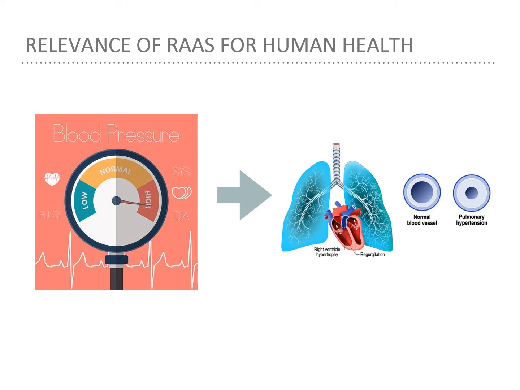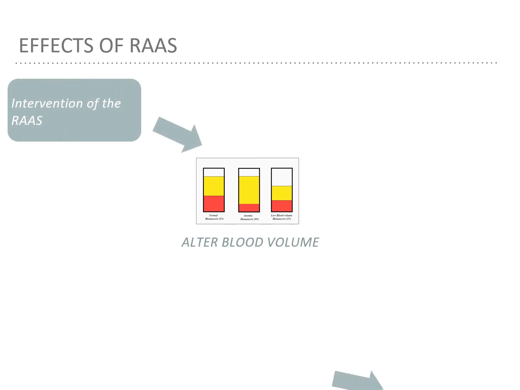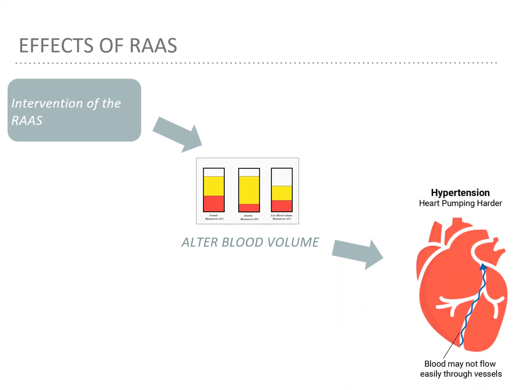RAAS provides a large amount of significance and relevance regarding human health. The molecules involved in the system are not only responsible for the control of blood pressure, but also relate directly to arterial hypertension, leading to the requirement of pharmacological interventions. Despite acting to manage blood volume on a long-term basis, the RAAS can alter blood volume chronically and can be activated improperly in various conditions, leading to the development of hypertension.